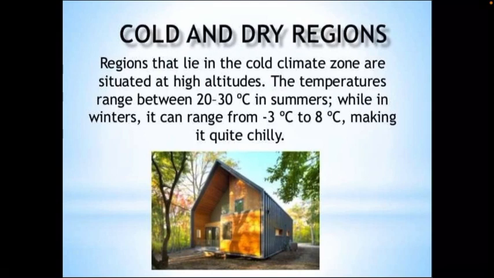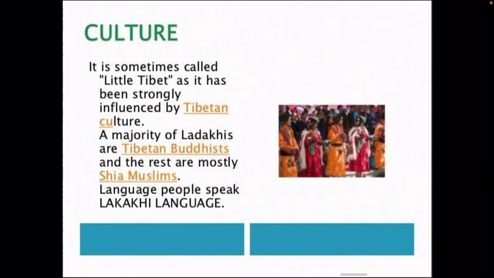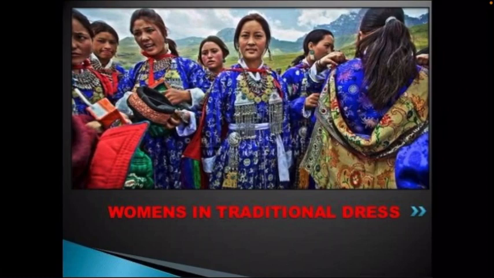People living here are mostly Muslims and Buddhists. The language spoken here is the Ladakhi language. Women are thought to be very hardworking in these areas. They not only look after the animals and the farms, they even run small shops within their homes. The animals found here are yak, deer, double-humped camels, snow leopards, black-necked cranes, etc.